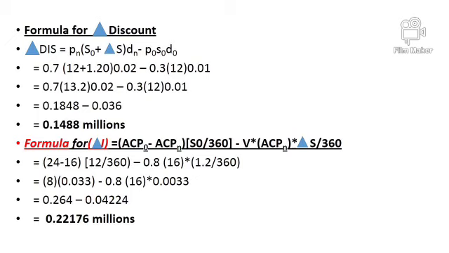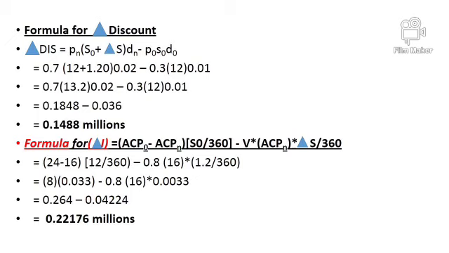Now the formula for change in investment. By putting these figures into the formula, old collection period 24 minus new collection period multiplied by old sales upon 360, minus variable cost into new collection period into change in sales divided by 360, it comes to 0.22176 million.